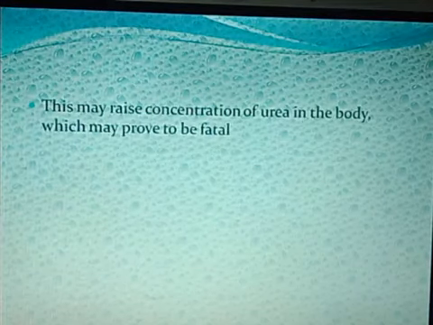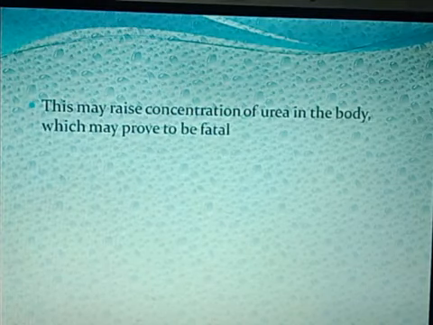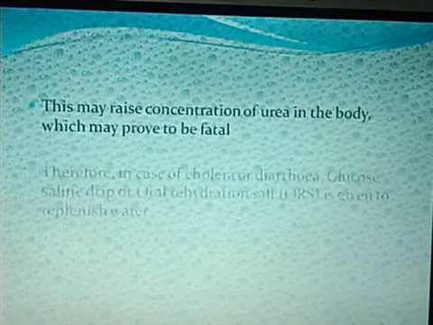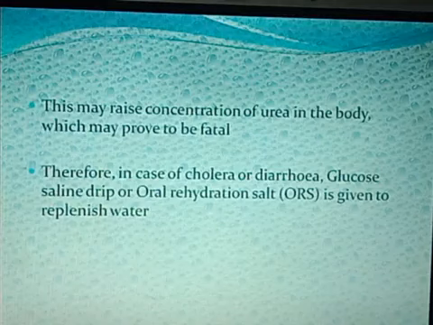This may raise the concentration of urea, and when all the water from the nephric filtrate is reabsorbed, the urea concentration will increase in the body, and this may prove to be fatal. We all know urea is very harmful, so if urea content increases, naturally it will lead to death.